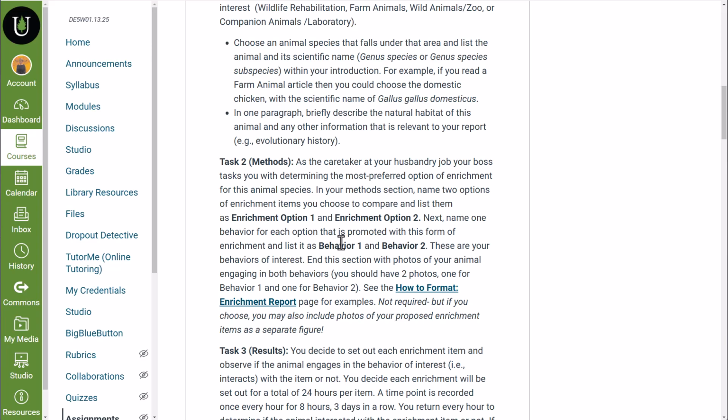If you've got an animal that's doing some sort of negative behaviors or pacing or chewing on things that it shouldn't be chewing on, then maybe what you're trying to do is to get them to reduce that behavior. So you might be trying to increase a particular type of behavior that is normally found in the wild, or you might be trying to reduce a type of behavior that is typically a stereotypical behavior of animals that are bored and frustrated. So you're going to list the 2 different behaviors.